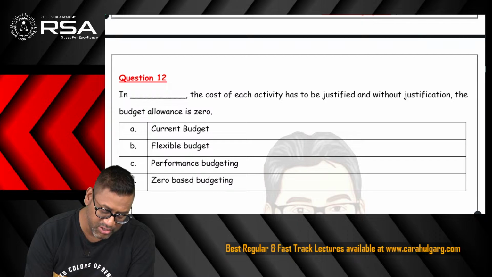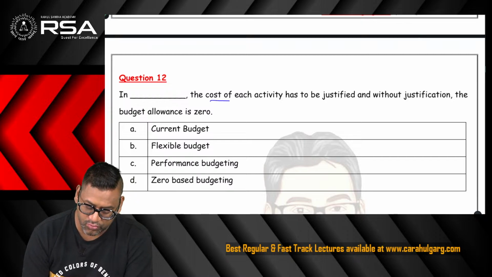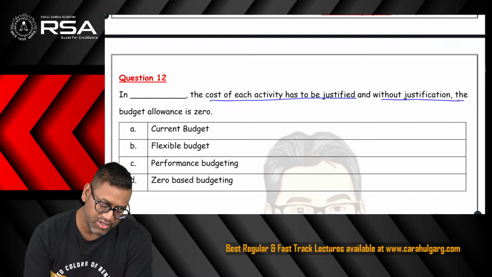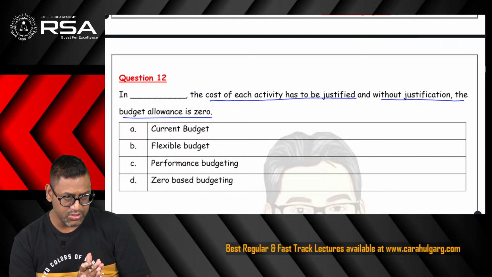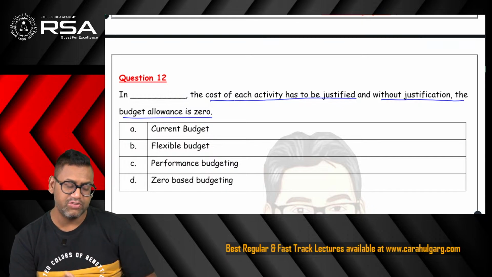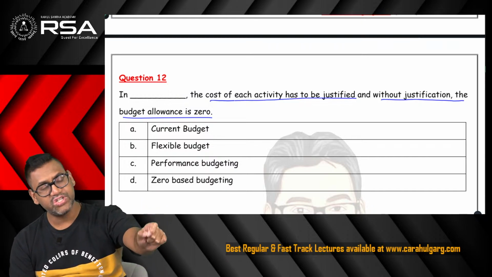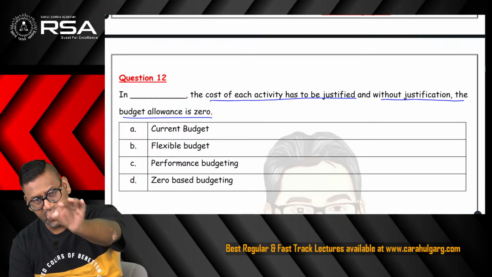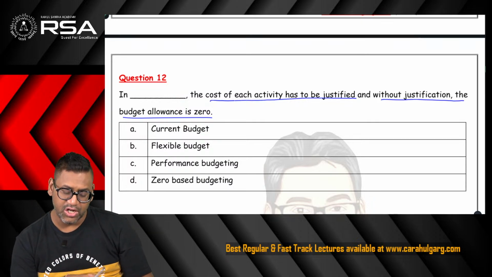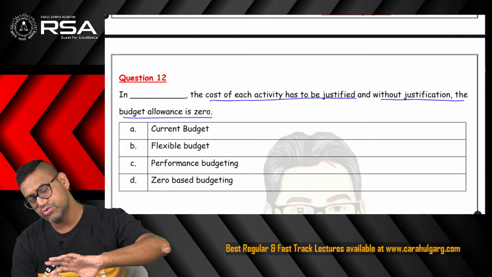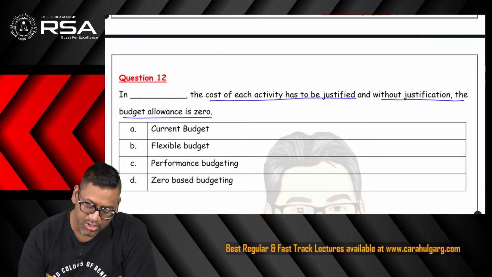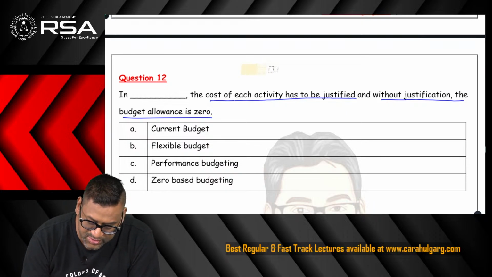Next, very, very important. In dash, cost of each activity has to be justified, and without justification, the budget allowance is zero. So we are being given four options. Out of these, which one is that system in which it is said you have to justify the cost of every rupee you ask as a budget allowance, and if you don't justify, the budget allowance is zero. So what happens? There used to be a traditional budgeting system. For example, I say that this is the previous year.